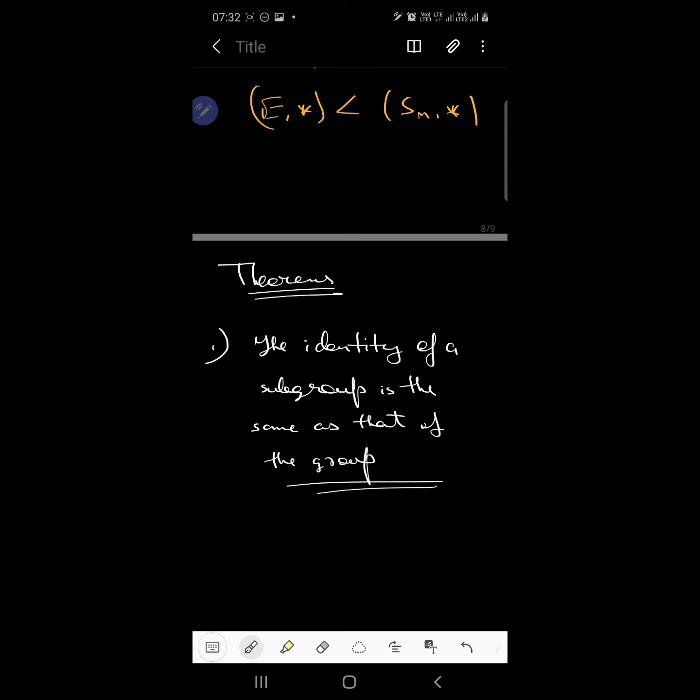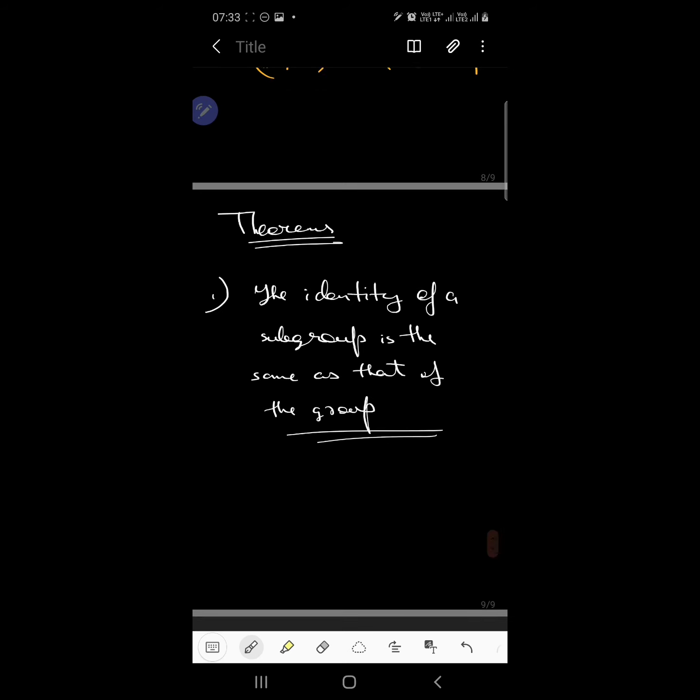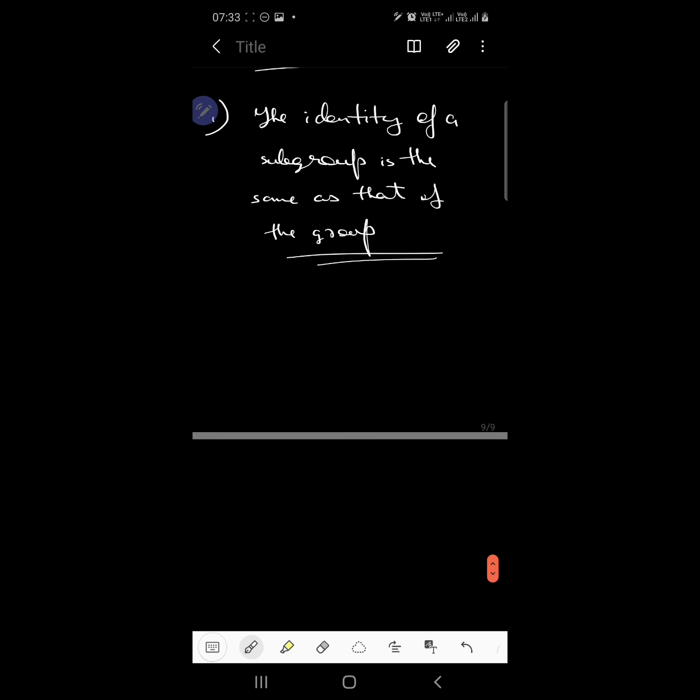So they are carrying this identity element from the actual group to the subgroup itself, because all the elements have only one identity element, right? Getting my point? Therefore it is pretty easy to understand that the identity of a subgroup is the same as that of the group. Got it, guys? Clear? So this was the first theorem. What does the second theorem say? Let's see.